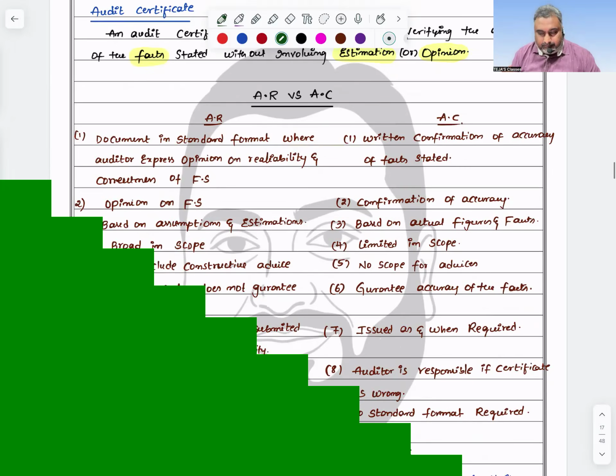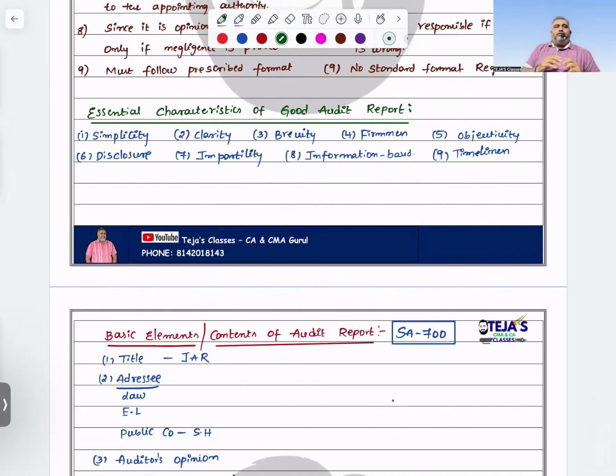Okay. What are the essential characteristics of a good audit report? It should be simple, clear, with brevity, firmness and objectivity. Disclosure, each and everything should be disclosed. Impartiality should be there, and it should be based only on information. And finally, timeliness, on a time to time basis, submission and completion should be there. When you have these things, then you can say these are the essential characteristics of a good audit report. These 9 points were asked 2 times for 7 marks.